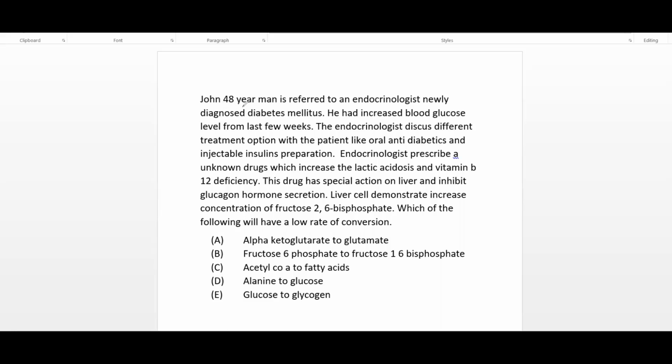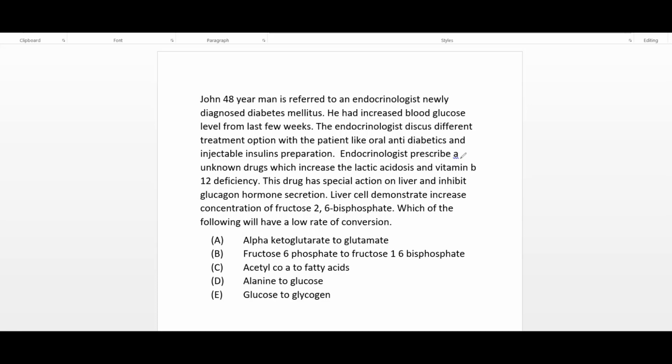John, a 48-year-old man, is referred to an endocrinologist with newly diagnosed diabetes mellitus. He has had an increased blood glucose level for the last few weeks. The endocrinologist discussed different treatment options with the patient, like oral antidiabetics and injectable insulin preparations.